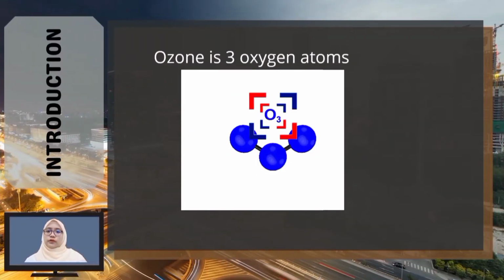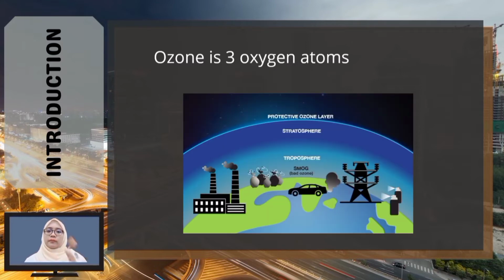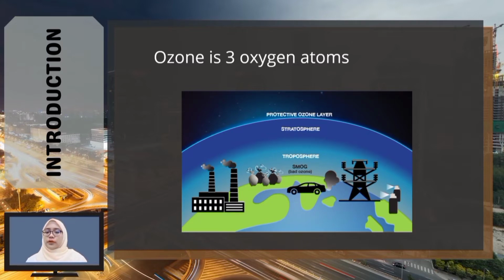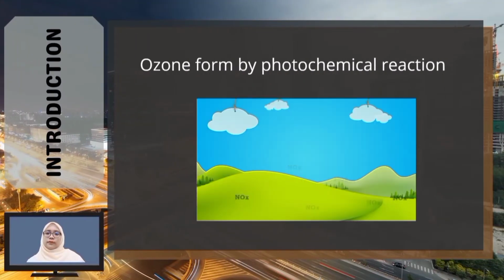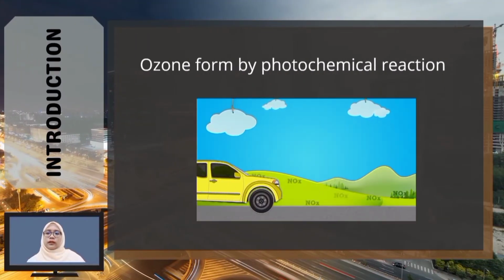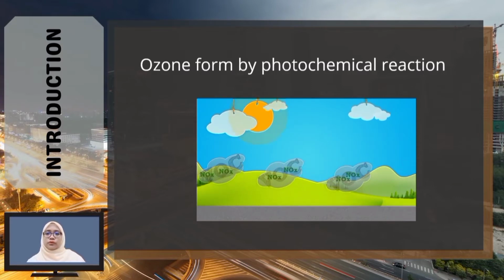In this section is the introduction. Ozone is a pollutant parameter in air quality and also a reactive gas made up of 3 oxygen atoms. Ozone has two types, tropospheric and stratospheric, but in this thesis I just focus on tropospheric ozone, which is known as bad ozone because it can negatively affect humans and vegetation. It is formed by a photochemical reaction between volatile organic compounds and nitrogen oxide, helped by sunlight, to produce ozone.